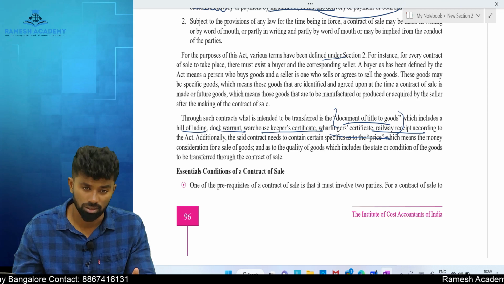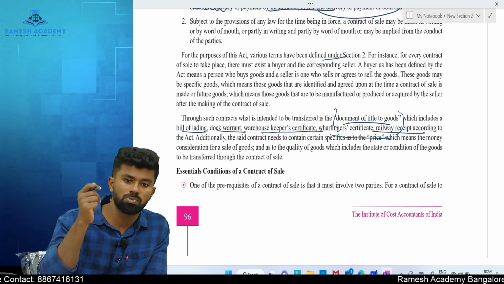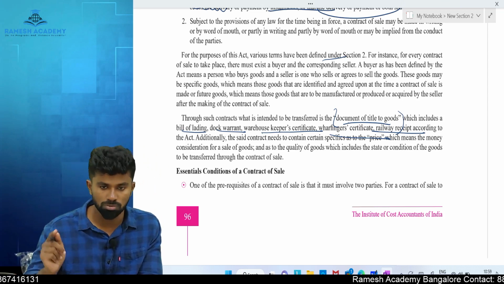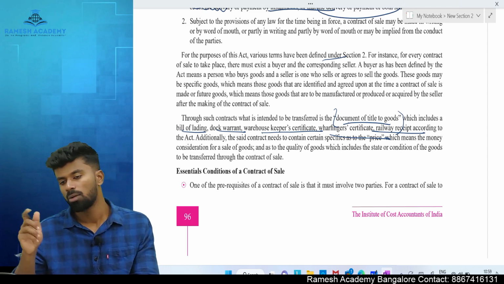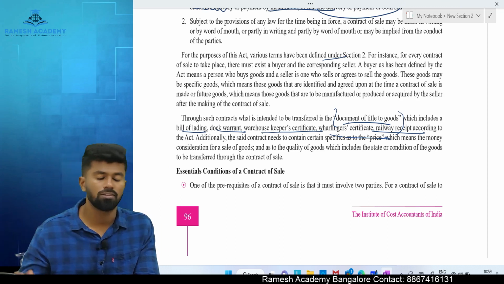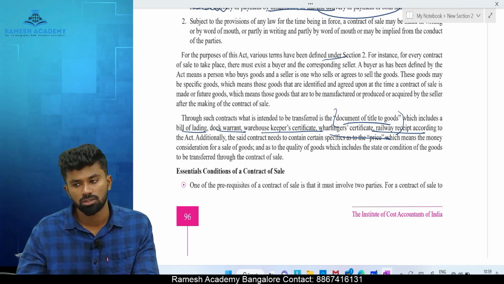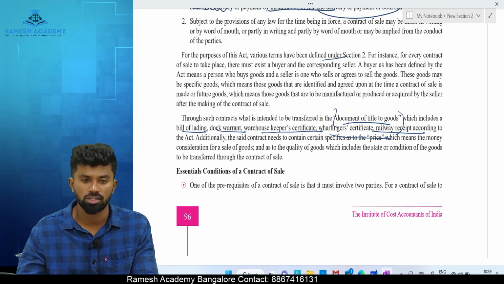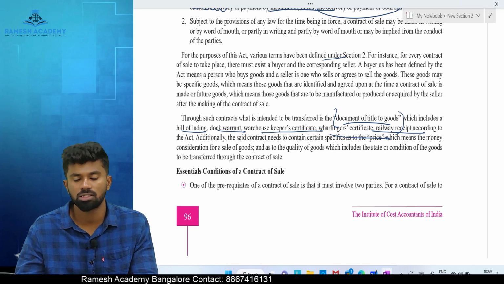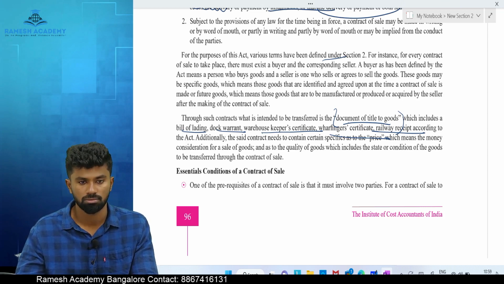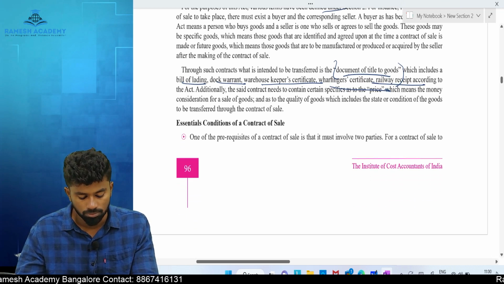Documents of title. Means you can just transfer the right to receive the goods from one person to another by clear endorsement or delivery. Same like a cheque. If your name is mentioned in the cheque, you can receive it, and if it is endorsed to somebody else, he can receive it. Okay? Yes.